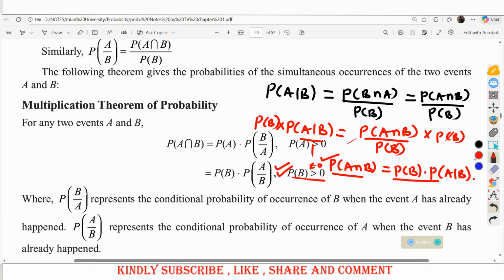So also, this comes from the probability of B given A. This is the same as the probability of A intersection B divided by the probability of A.